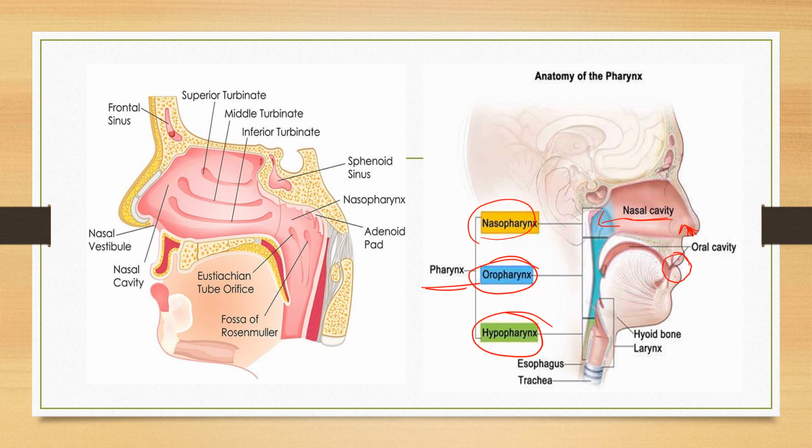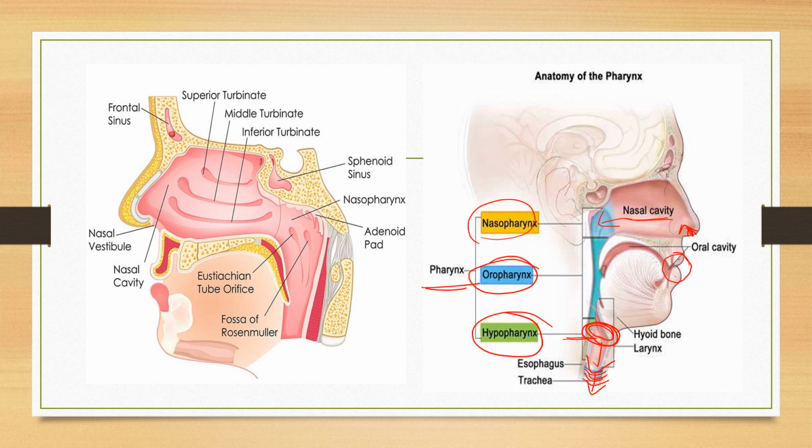Now when we move down, this is also a part of the pharynx. Here we get the larynx part, which is called the voice box, below which the esophagus is moving down, and here the trachea is moving. You can see the cartilaginous ring-like structure of the trachea.